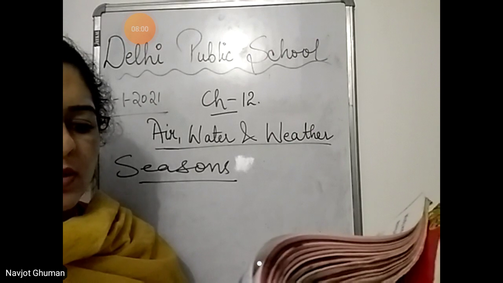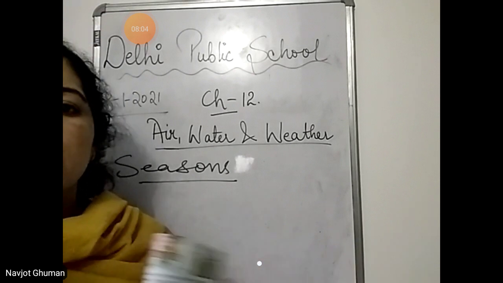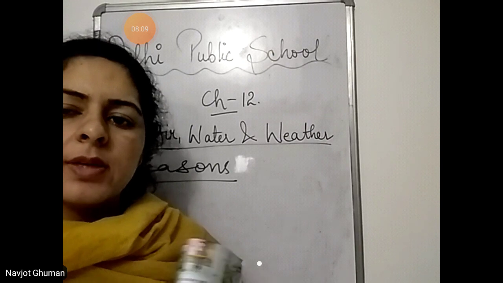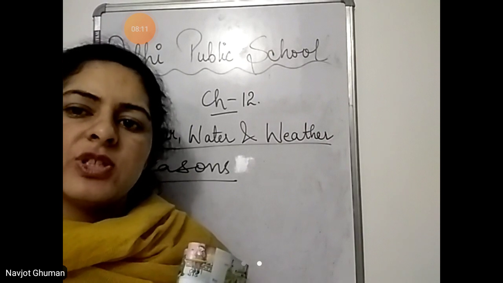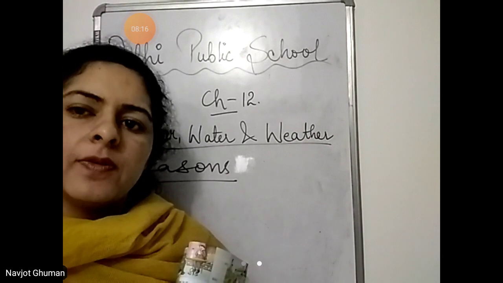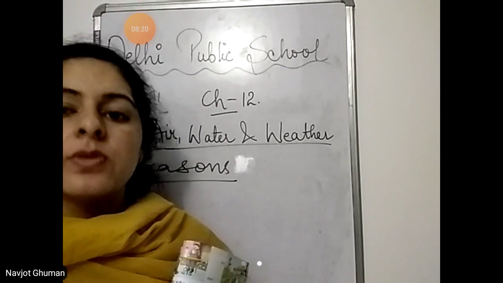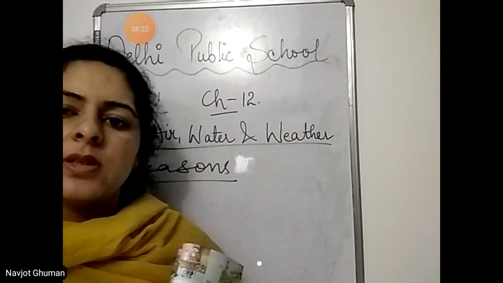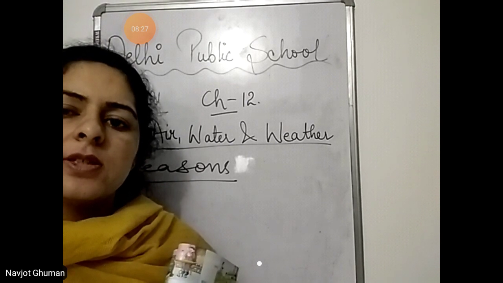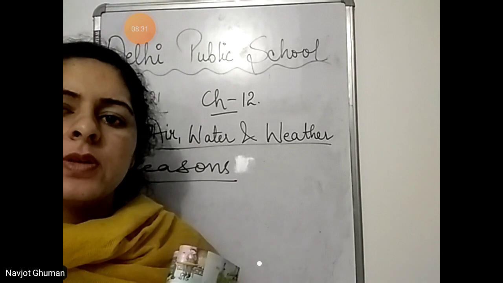Summer is the hottest time of the year and winter is the coldest. It rains during monsoon. Now beta, weather change takes place every month. थोड़े एक मंथ के बाद वेदर में चेंज आ ही जाती है. And due to the change in the weather, there are different seasons that take place. जब जब वेदर में चेंज आता जाता है तो सीजन्स भी चेंज होते जाते हैं. So due to these different weather conditions, there are mostly 5 types of seasons.